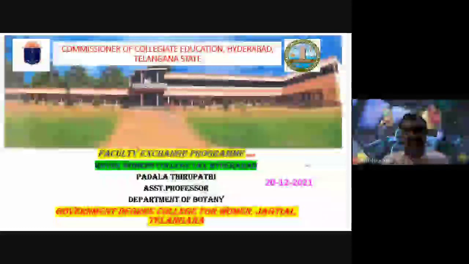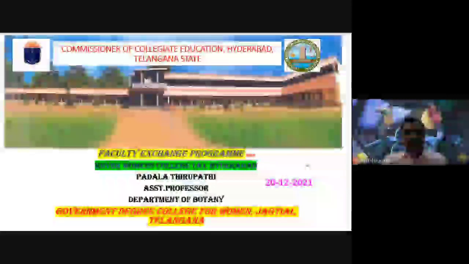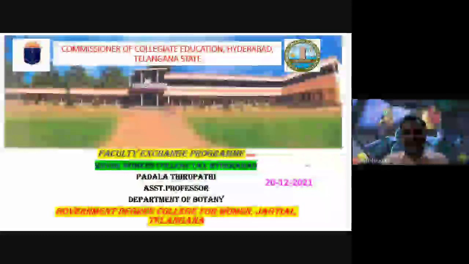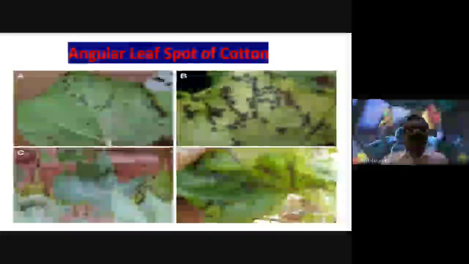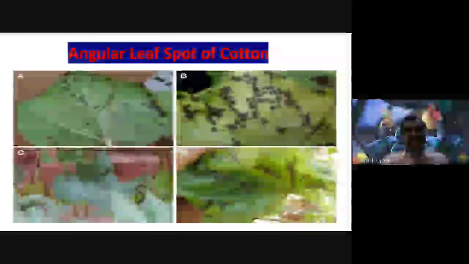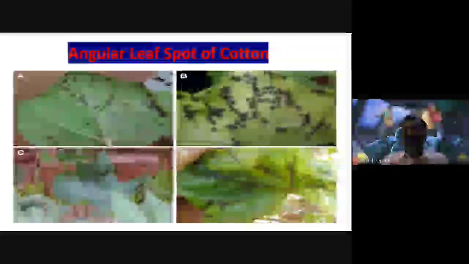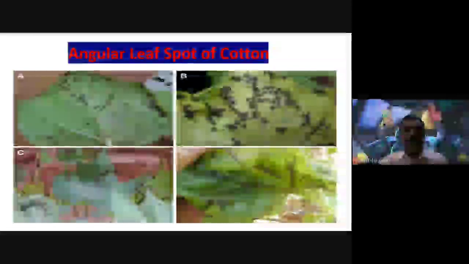In the faculty exchange program, we have met here on the Google platform. Women's College has given me a wonderful opportunity to share my knowledge with you this nice evening. So today we are going to discuss two important plant diseases, that is angular leaf spot of cotton, and the second one is bacterial blight of paddy. This slide is angular leaf spot of cotton.